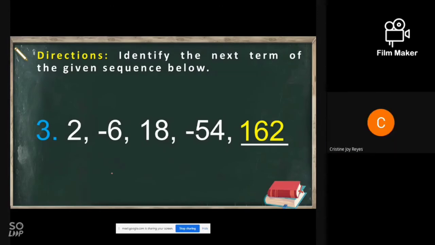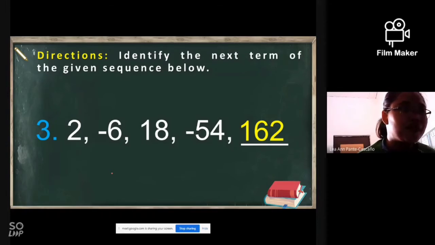Naglalag yata si CJ. CJ, are you ready for this one? Do you know the answer?